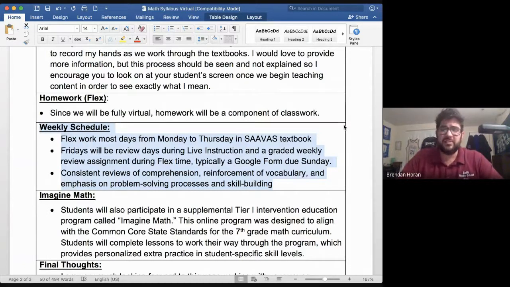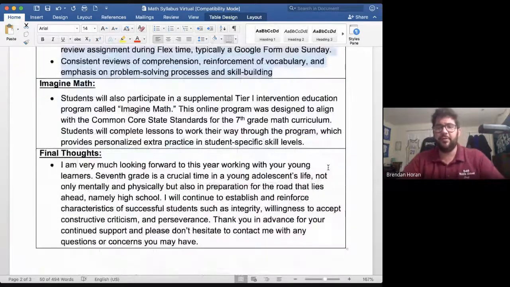And then during the flex time, which comes after, that's when your students will have a graded classwork component, typically a Google form due by Sunday night, because I do know that after a full week of virtual instruction, they might want some time away. So it's not due on that Friday. We do still have Imagine Math. For those of you that are familiar with the district, you are probably familiar with this program. We will still be using that.